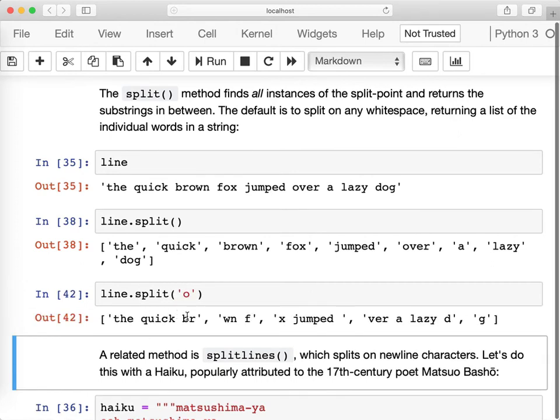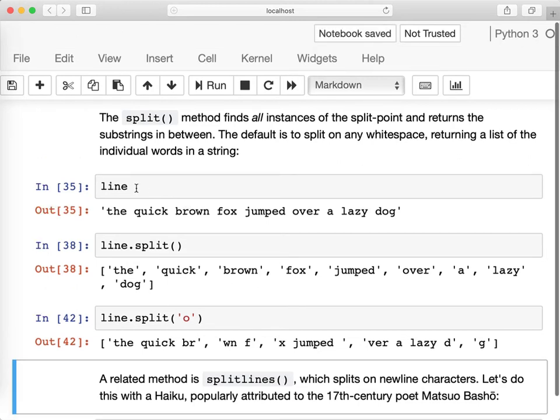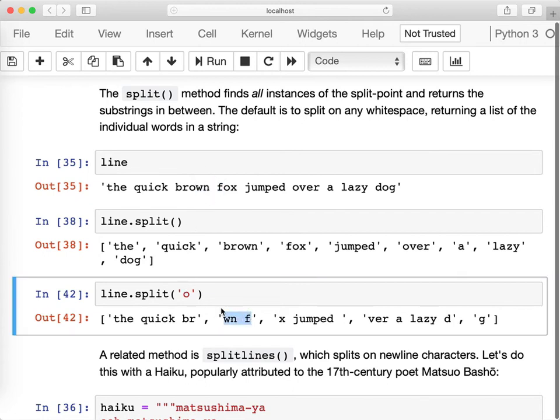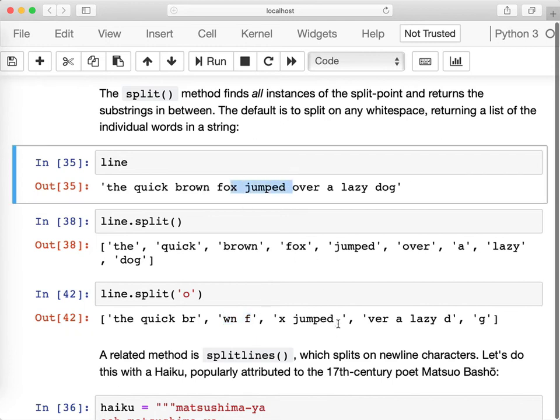And I will get the quick BR because there is an O here, and then WNF. Of course, the O disappears because it's the delimiter, and then X jumped space because there is an O here, VER a lazy D, and then G at the end.